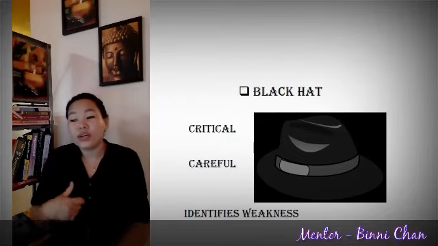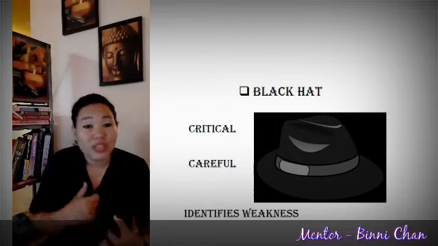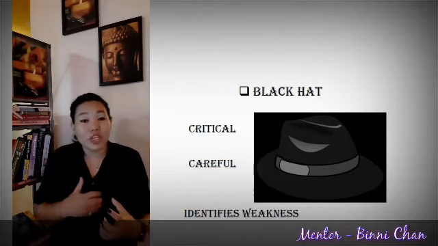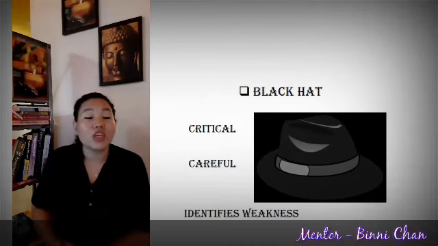Alright, so under your black hat, you are being much more critical, you are being much more careful, and you are also identifying your weakness.